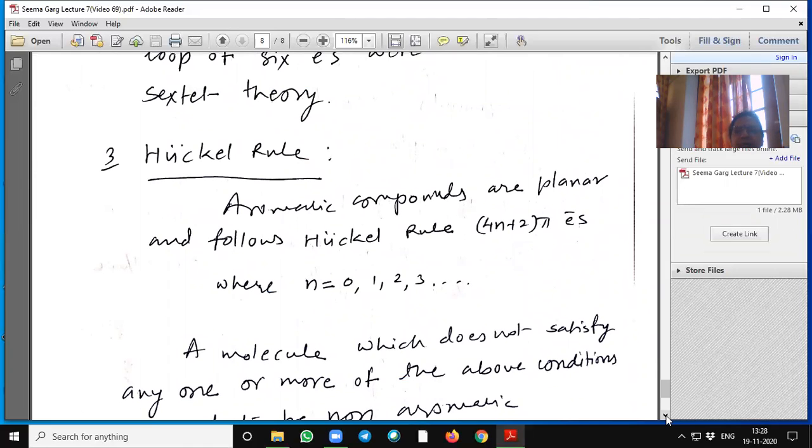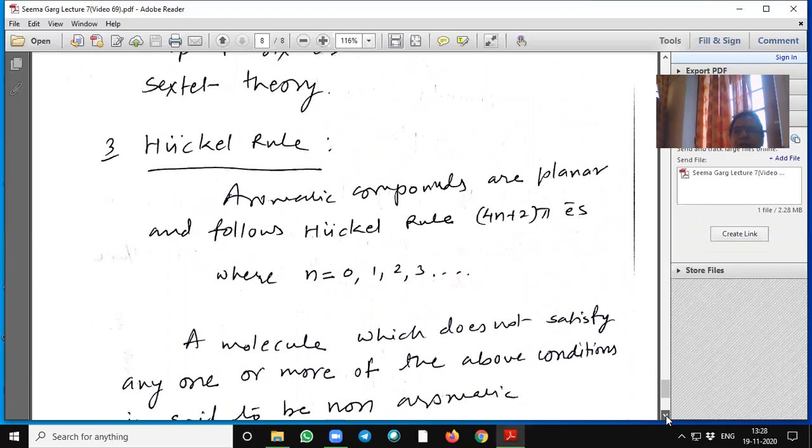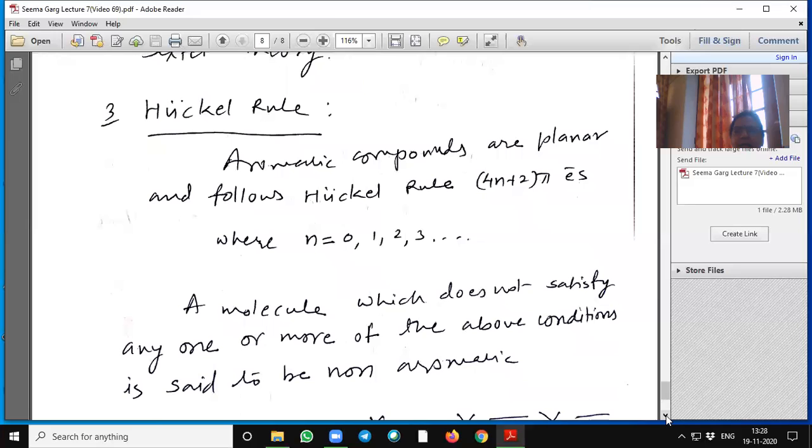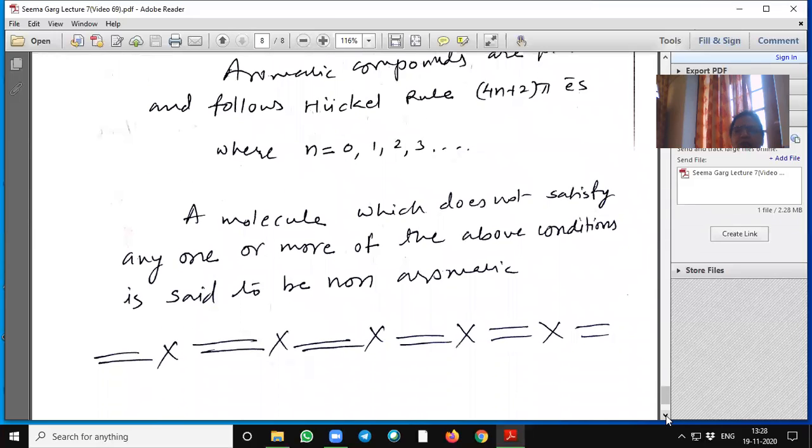Huckel's rule. Aromatic compounds are planar and follow Huckel's rule of 4n plus 2 pi electron system, where n is equal to 0, 1, 2, 3. A molecule which does not satisfy any one or more of the above conditions is said to be non-aromatic.